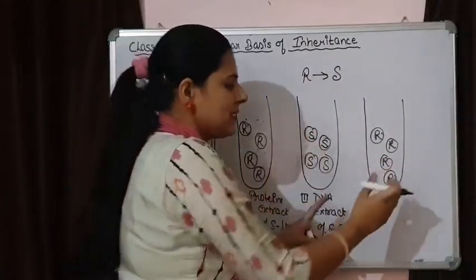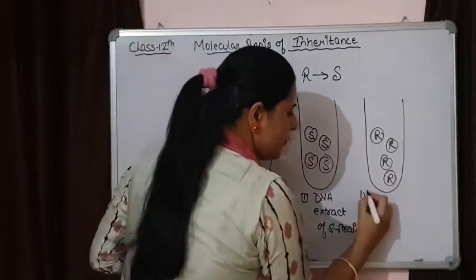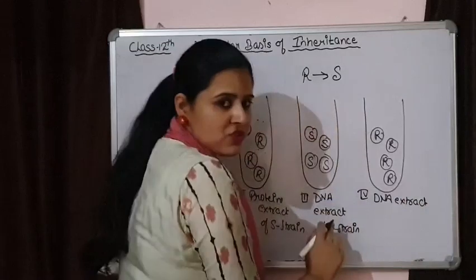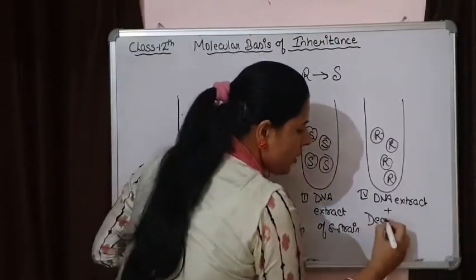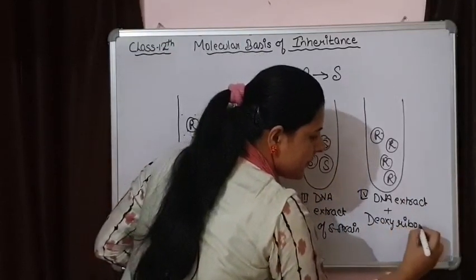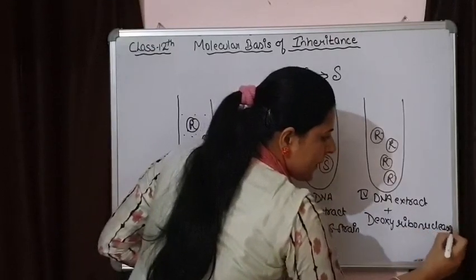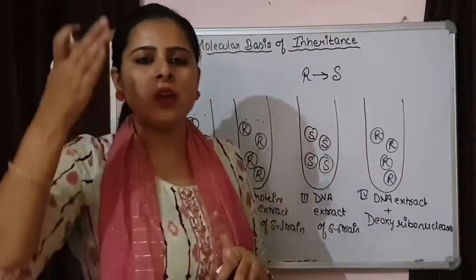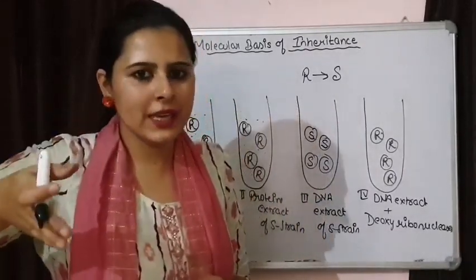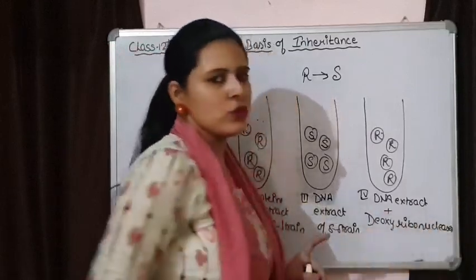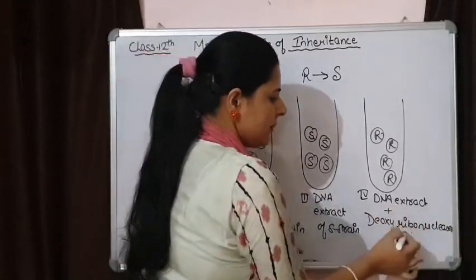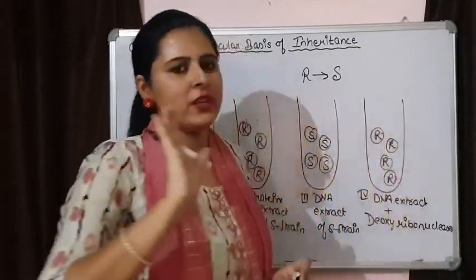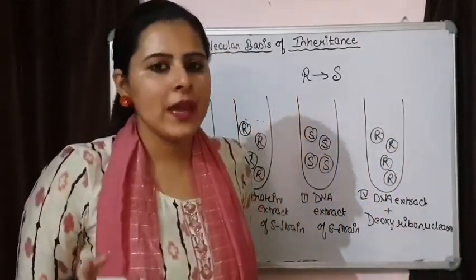To show that, in the fourth case, DNA extract from the S strain plus deoxyribonuclease was used. Deoxyribonucleases are able to degrade DNA. So when deoxyribonucleases were used, they broke down the DNA. Then they saw that the R strain was not transformed into S strain.